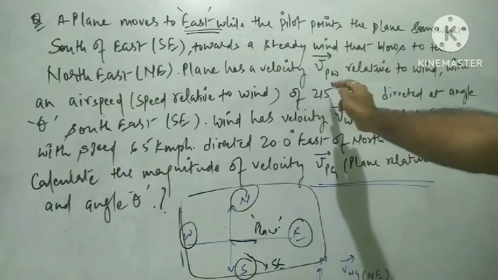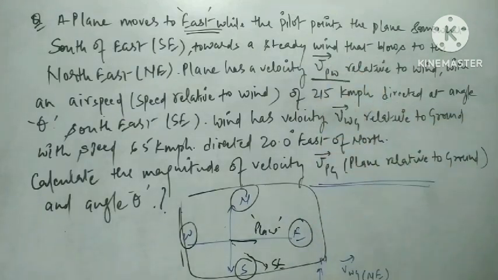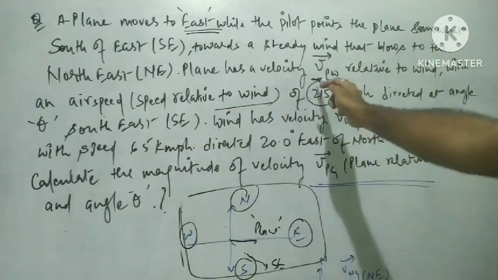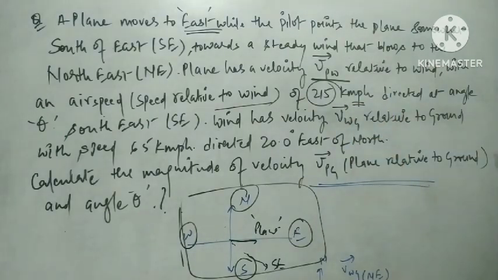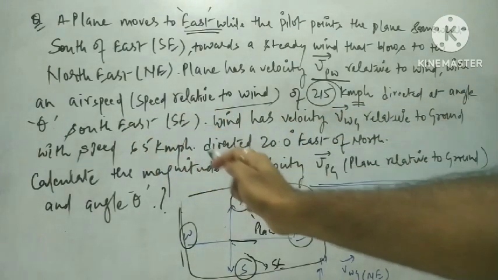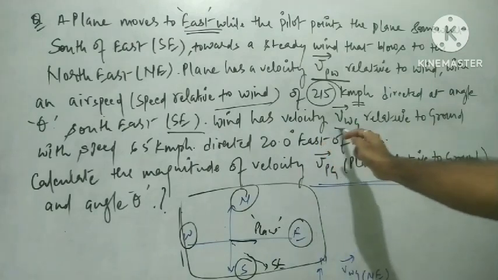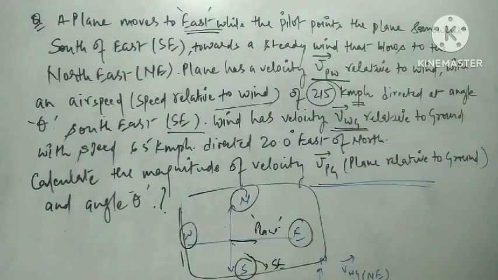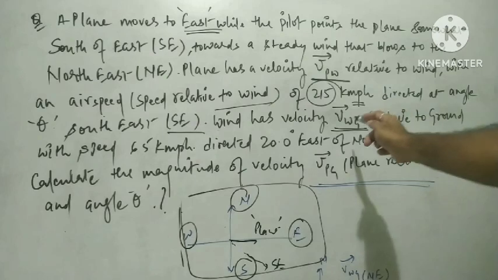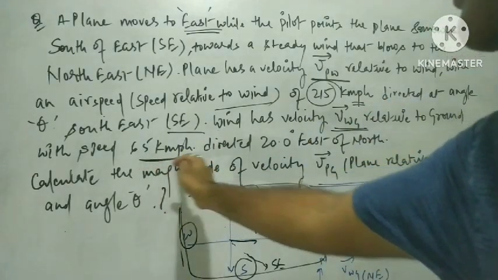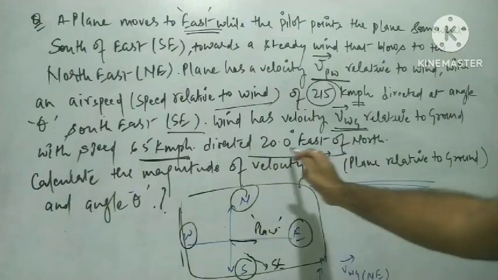The plane has a velocity VPW. VPW signifies the velocity of the plane with respect to the wind, with an air speed relative to the wind of 215 km per hour, directed at an angle theta south of east. The wind has a velocity VWG, meaning the velocity of the wind with respect to the ground, with a speed of 65 km per hour, directed 20 degrees east of north.